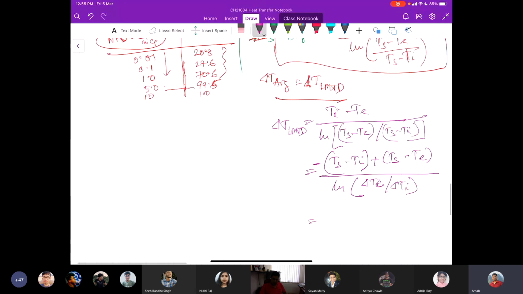So that we can write delta Te minus delta Ti divided by ln of delta Te by delta Ti. So the temperature difference at the exit, temperature difference at the inlet, and its logarithmic ratio.